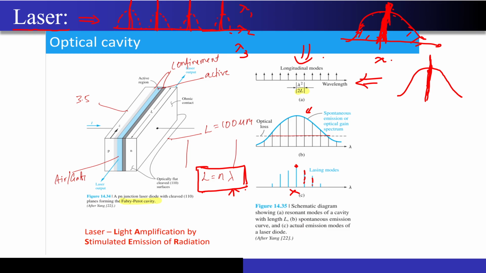We just want to concentrate the power at a single wavelength rather than distributing that power across multiple wavelengths, correct? So now coming to this particular case, what is of interest to us in solving the numericals is this particular distance, correct? This is the distance between two longitudinal modes.